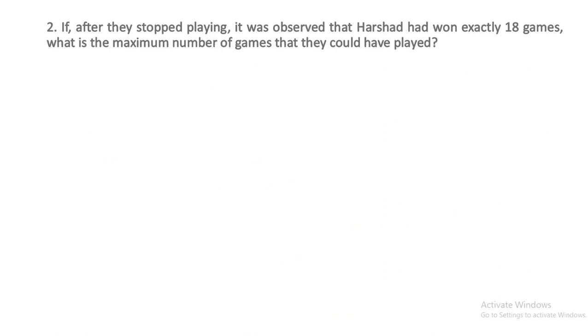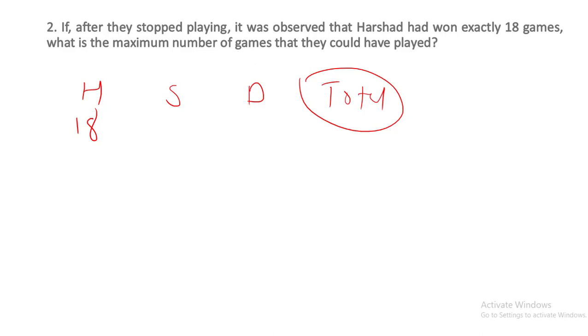Now, second, if after they stopped playing, it was observed that Harshad had won exactly 18 games, what is the maximum number of games they could have played? So, Harshad, Sanket, these are the number of draws and these are the total games. I want total games to be maximum. Now, they cannot stop playing due to the number of games won by Harshad, because whoever is winning more games, and if they stopped playing due to that player, the number of games won by that player should be in the form 2k plus 1. So let's say they have stopped playing due to number of games won by Sanket. So Sanket should win 18 2s are 36 plus 1, 37 games.